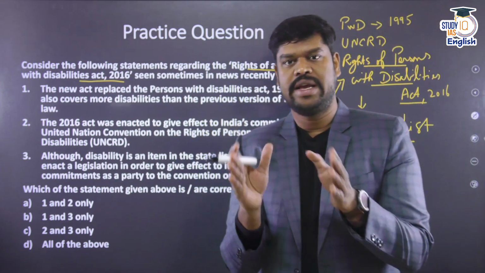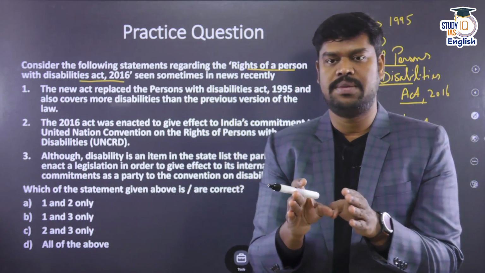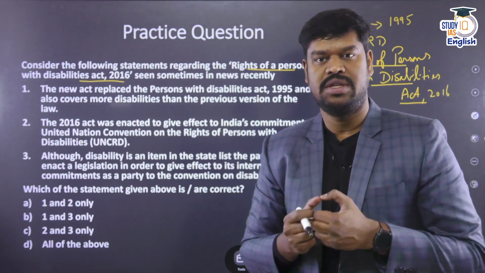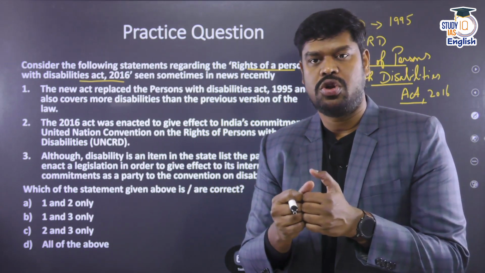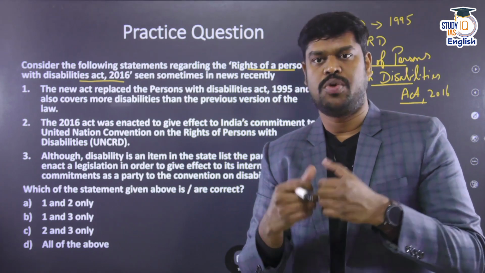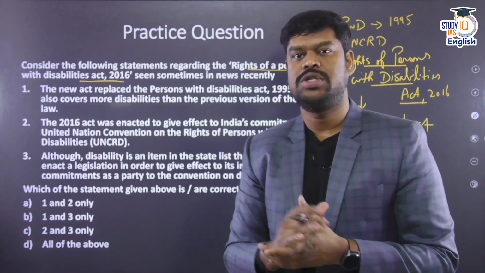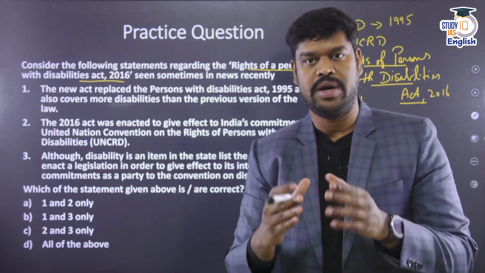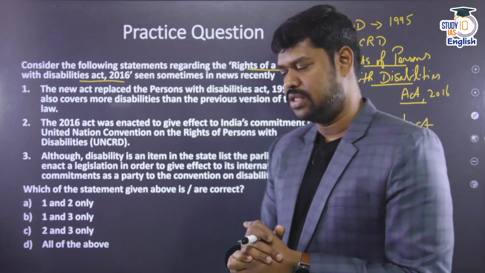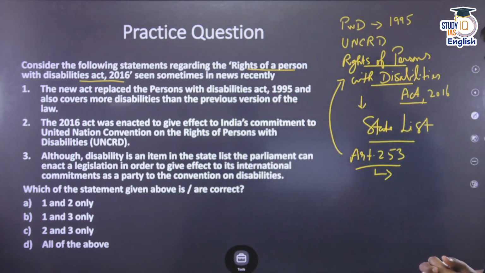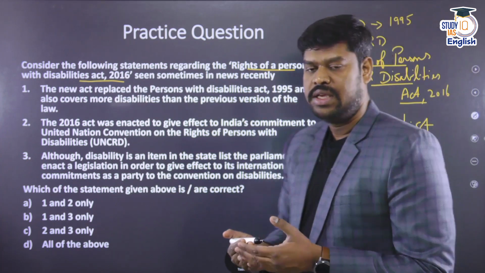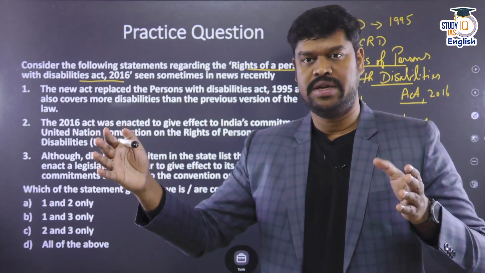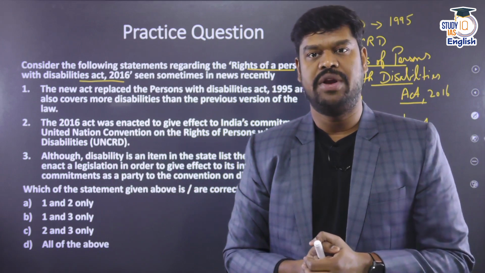So, overall I can say this Rights of Persons with Disabilities Act is nothing but a statutory manifestation of a constitutional obligation that India has, or the constitutional obligation that the state has to provide for the people with disabilities, because the Constitution provides for equal opportunities. So, the very idea of this Rights of Persons with Disabilities Act is to provide equal opportunities for the people with disabilities. So, what are the important provisions of this particular law? In fact, if you see the Rights of Persons with Disabilities Act 2016, it has increased the number of disabilities or people with disabilities who can get the benefit under this particular law.